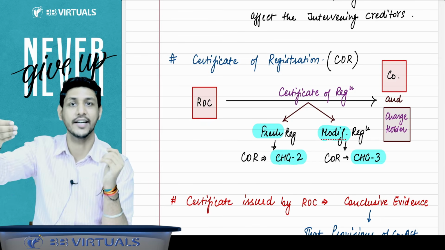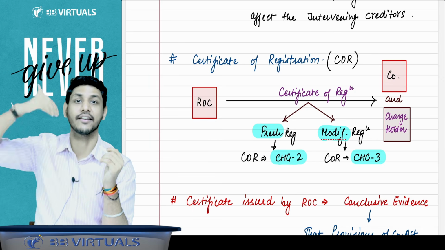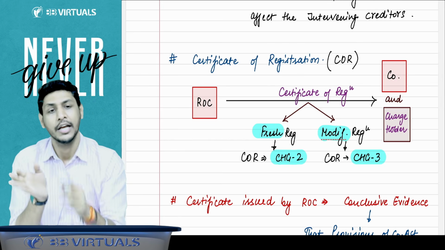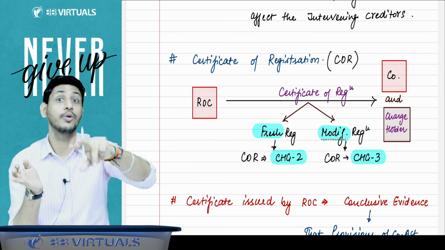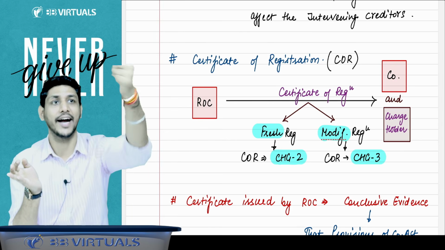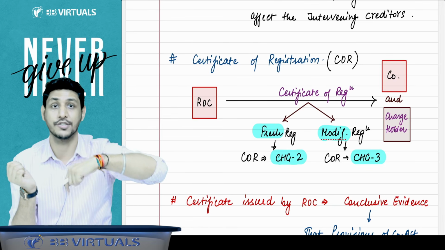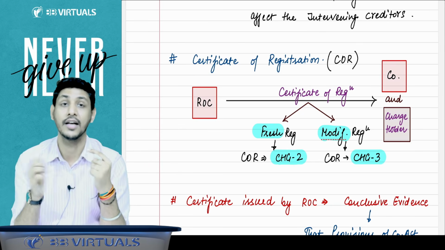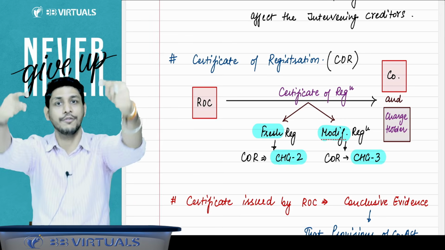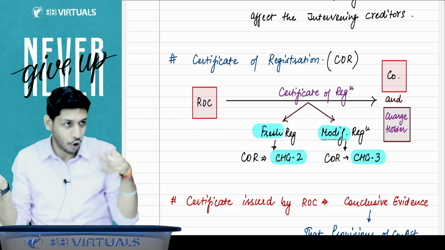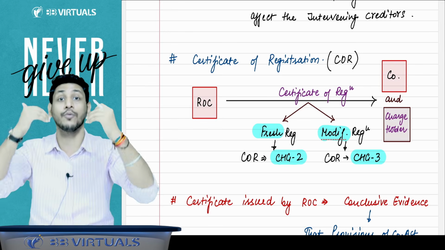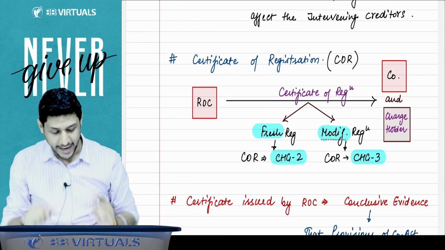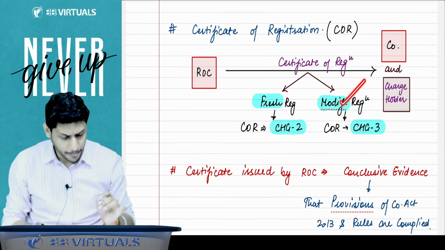When a fresh charge is created, you have to file CHG1. Then you will get in return the certificate of registration of charge in form number CHG2. When you modify the charge, then also you have to file form CHG1, and in that case the ROC will issue the certificate of registration of modification of charge, which will be granted in form CHG3. So the ROC will give you either CHG2 or CHG3, depending upon the purpose for which you have filed the CHG1.